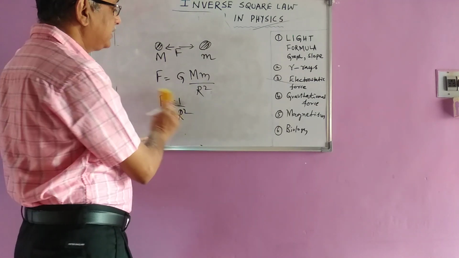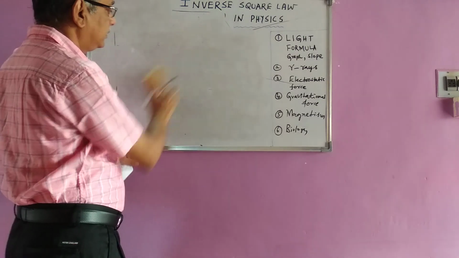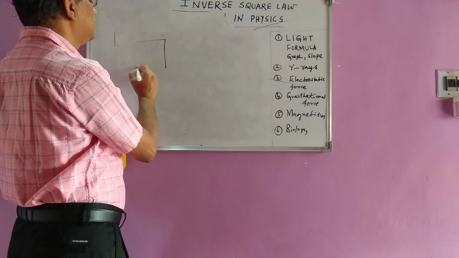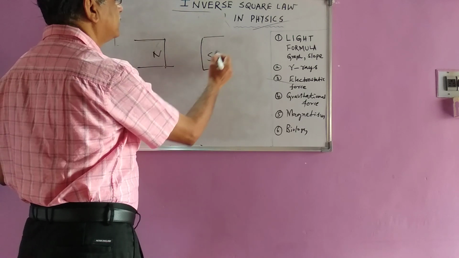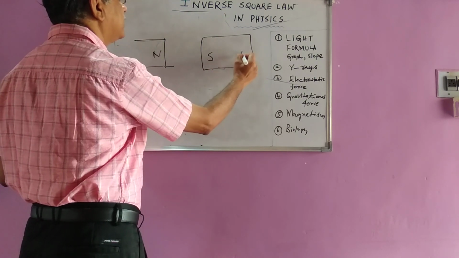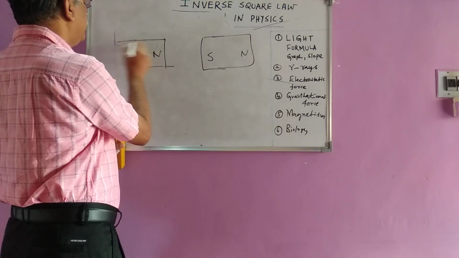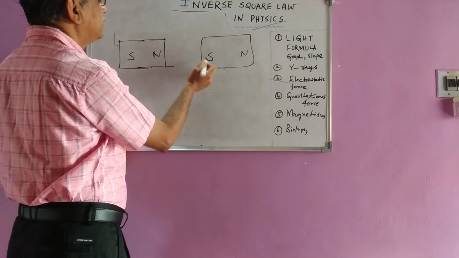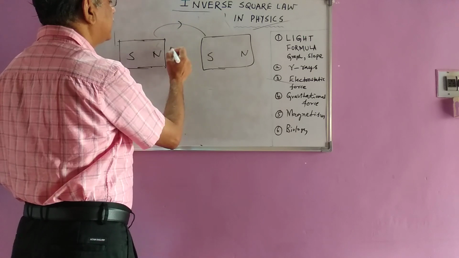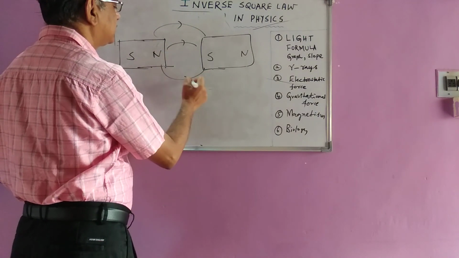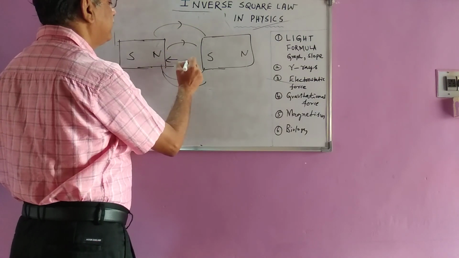Similarly, in the case of magnetism, how to verify this? A magnetic north pole is here, a magnetic south pole is here. There are two bar magnets we are using here, right? And north and south, there is a force. From north pole to south pole, there are magnetic flux lines here, and this is the distance between the two.